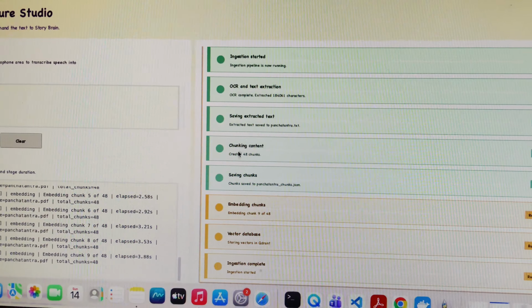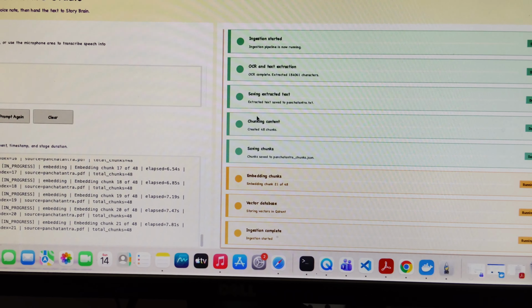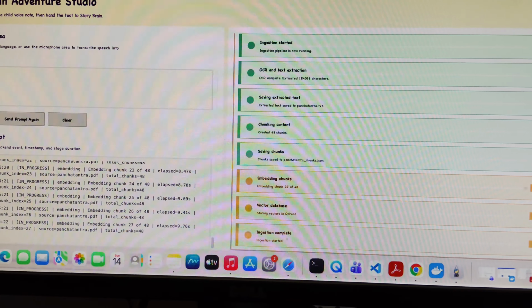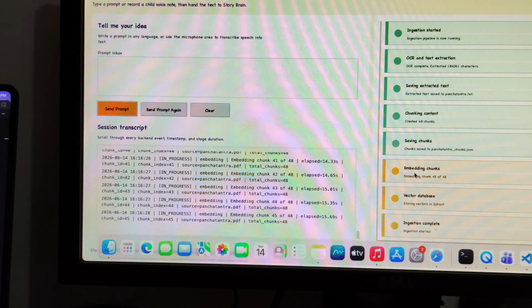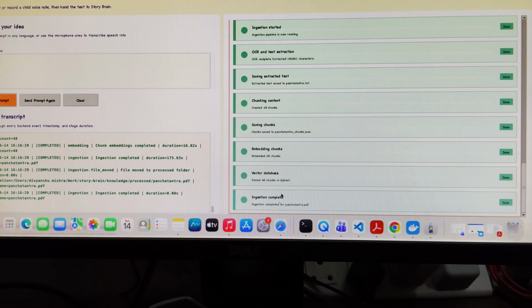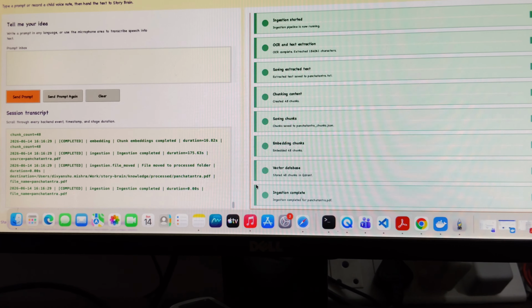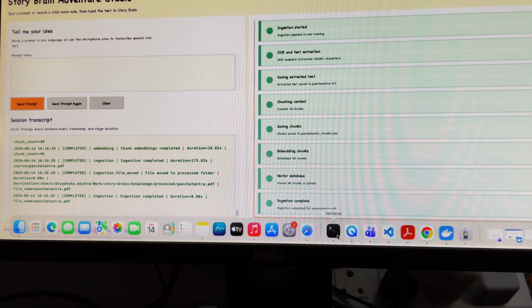So I guess the chunking has been done. We have divided the story's text into multiple parts, and now we are creating the embeddings for these chunks. Once the embeddings are created, we will store them in the database. So now it's already been stored in the database and the ingestion process is completed. So let me show you the database to give you a glimpse of how it looks.